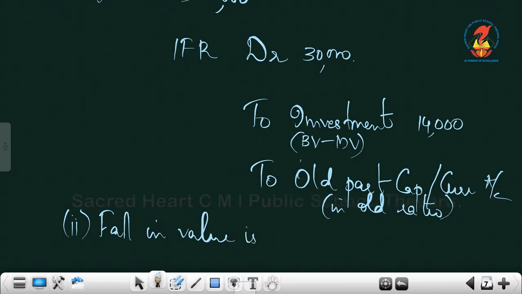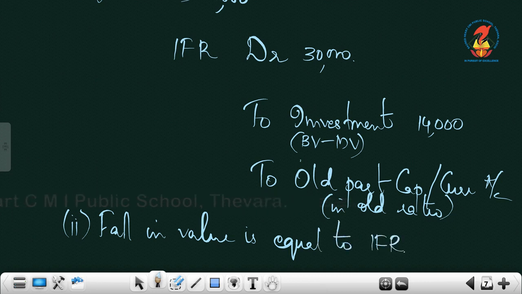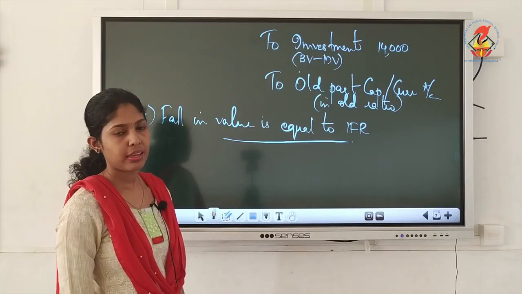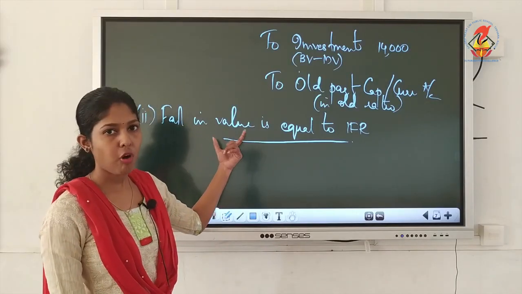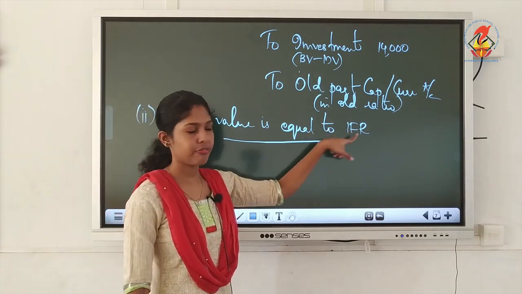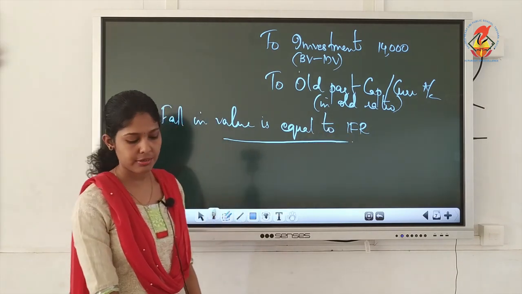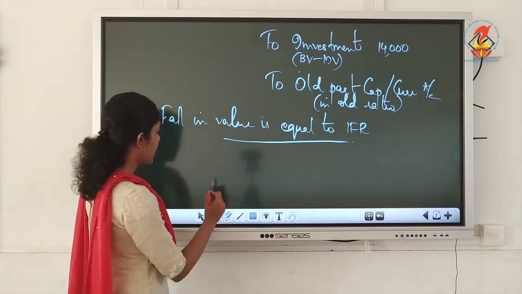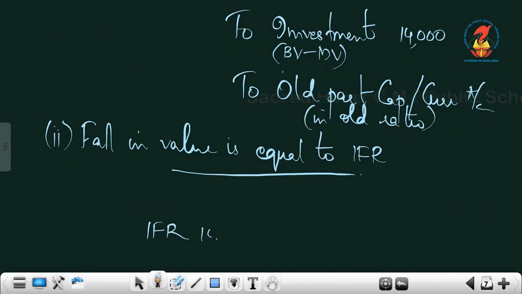Fall in value is equal to IFR. That is the second subhead under case 2. Fall in value is equal to IFR. Again we have a fall in value, there is a decrease. So we have to take something from IFR. Balance can be given to partners. And the figures we can take as IFR, let it be 14,000.